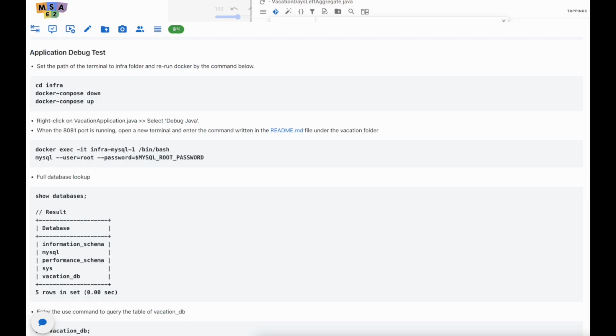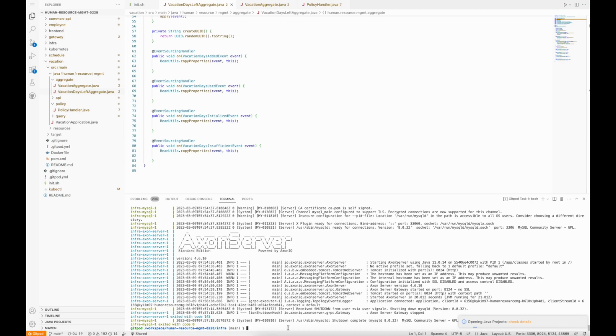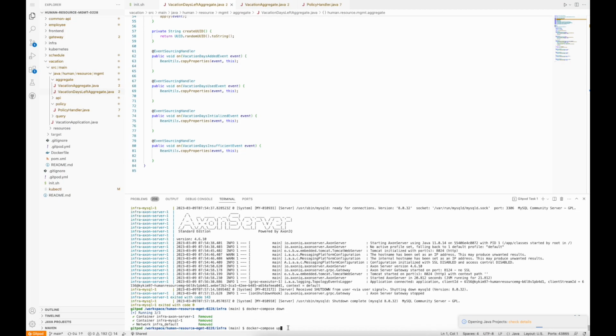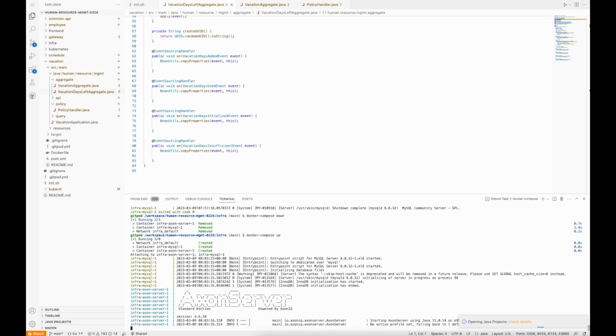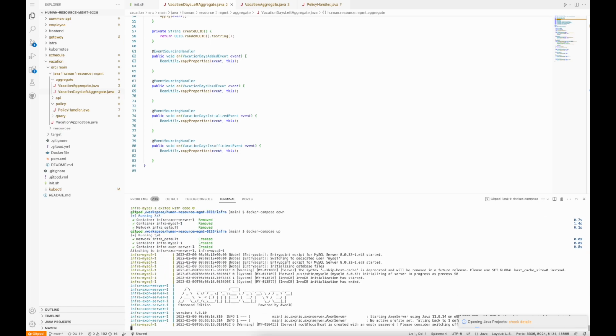So our next step is running the debugging test. First we will go into the infra folder and rerun the Docker service. So I'll just copy this one and paste it here. The Docker server is removed, and then we will run docker compose up again to rerun the server.